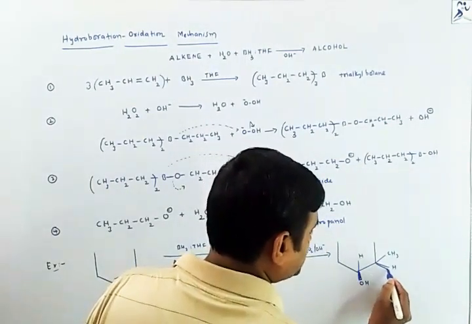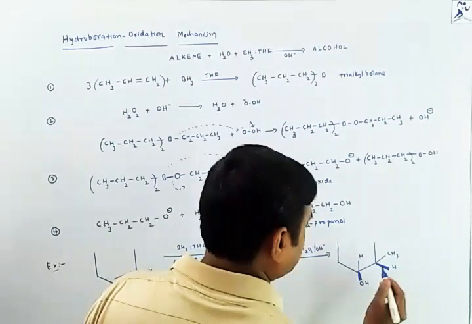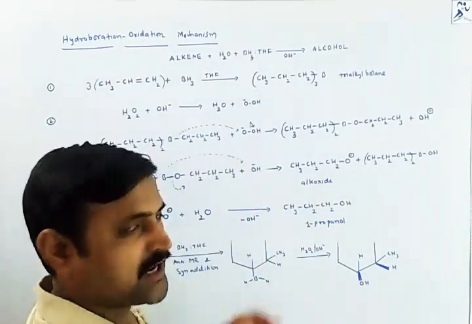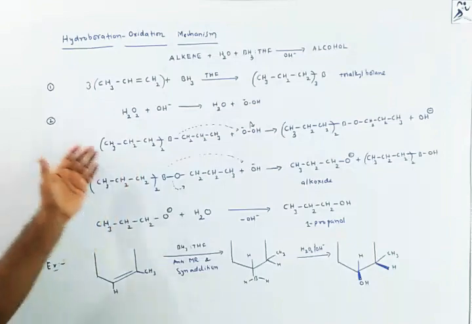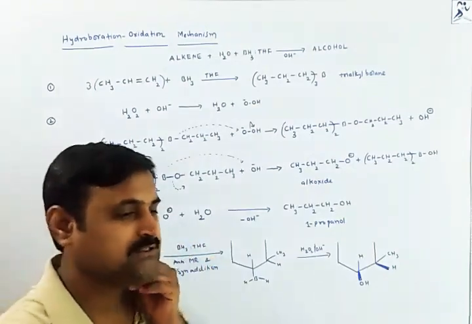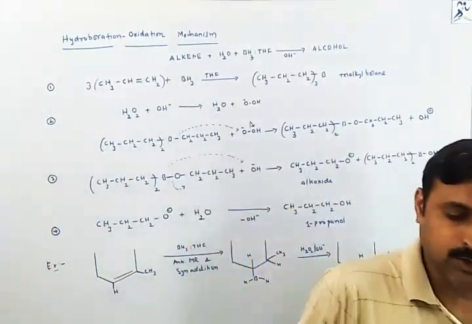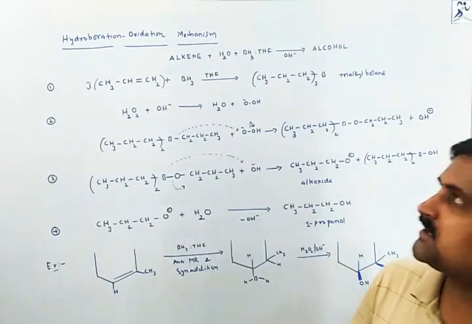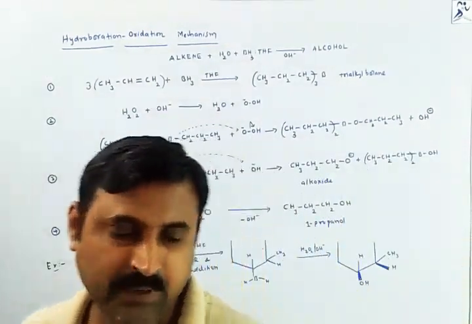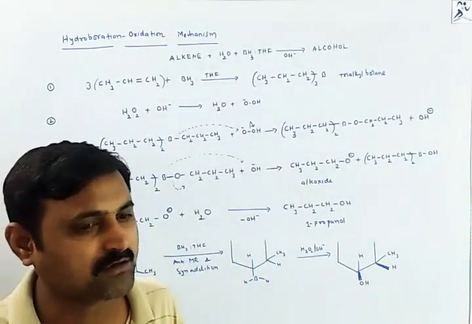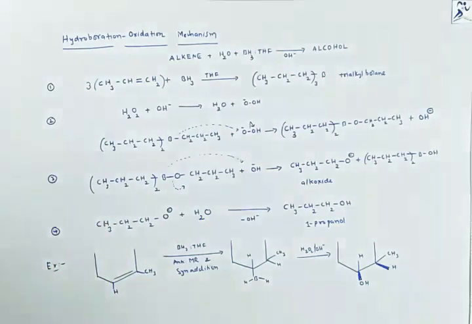That's why this addition is called syn addition in this mechanism. So this is brief information about the hydroboration and oxidation mechanism and the preparation of alcohols from alkenes.